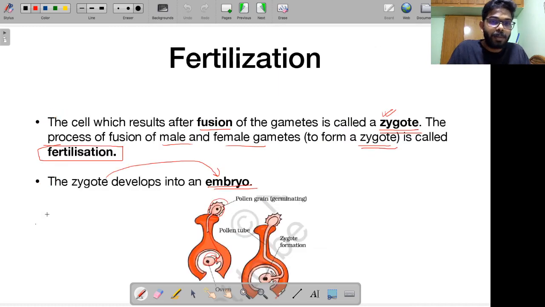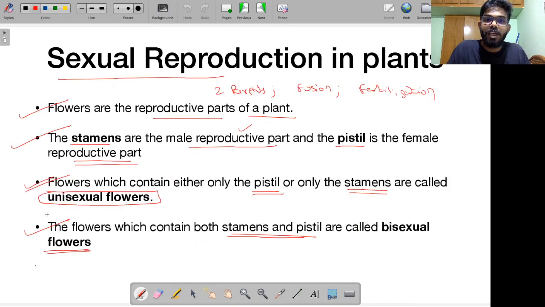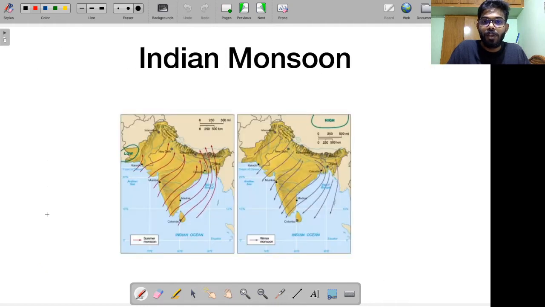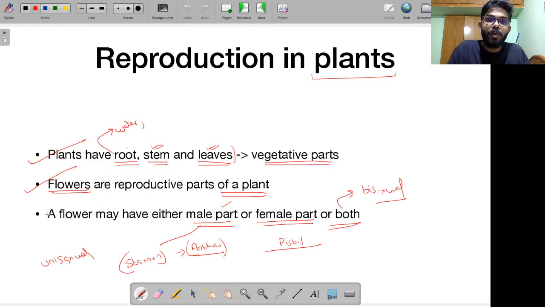Let me summarize the various concepts that I discussed with you, right from the start. Today I told you about reproduction in plants. I told you about vegetative parts of a plant. That means these are parts that are not involved in the process of reproduction, for example root, stem, leaves, etc. On the other hand, the flower is the reproductive part of a plant. A flower can have male parts, or female parts, or both. The male part is called the stamen, the female part is called the pistil, and sometimes you can have bisexual flowers. That means the plant has both the male and female parts.